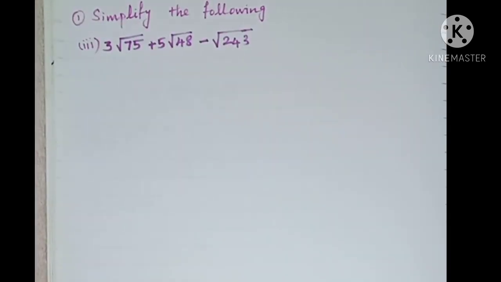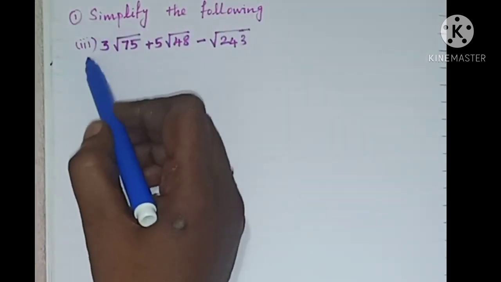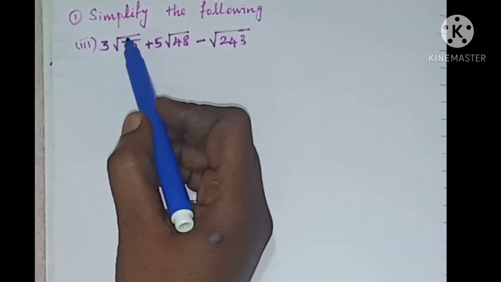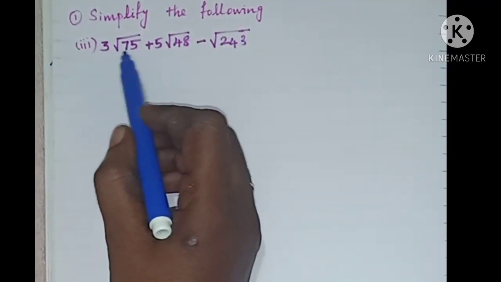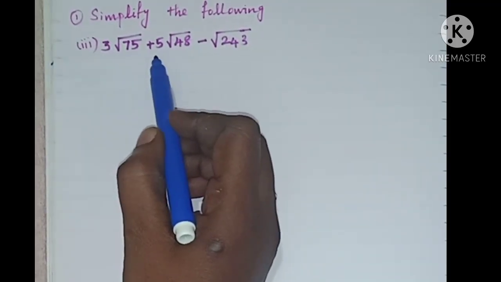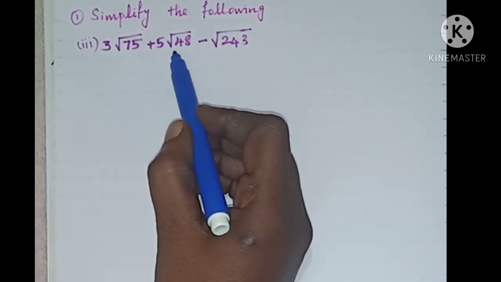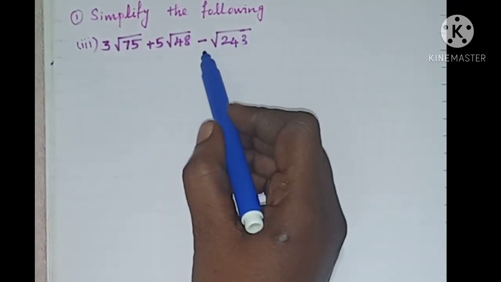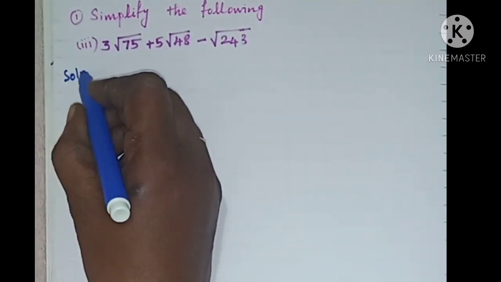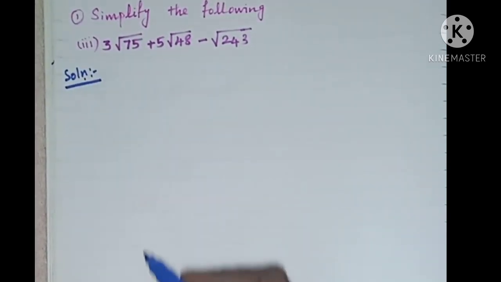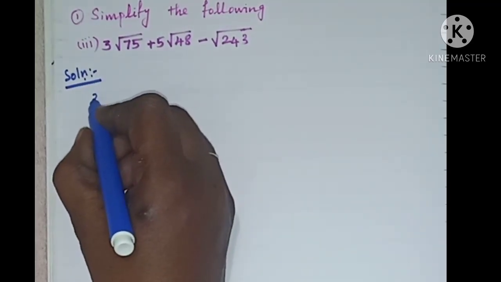Now exercise 2.6, first sum, third subdivision. Simplify the following. The third subdivision is 3 square root of 75 plus 5 square root of 48 minus square root of 243. The solution is, first write the problem.